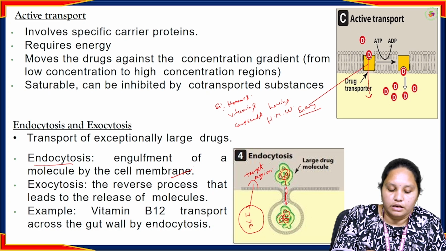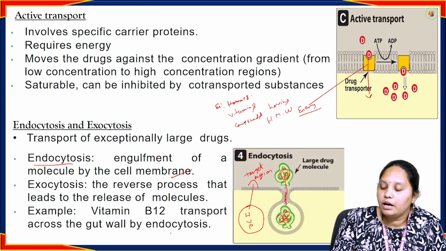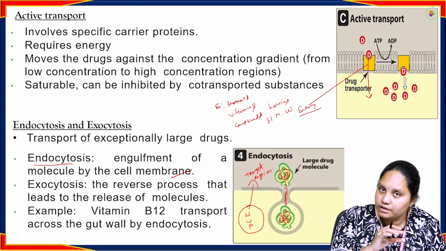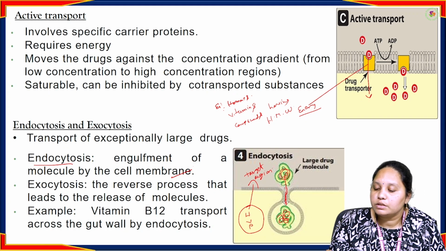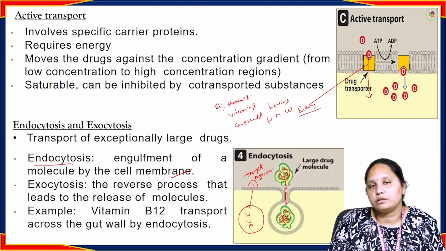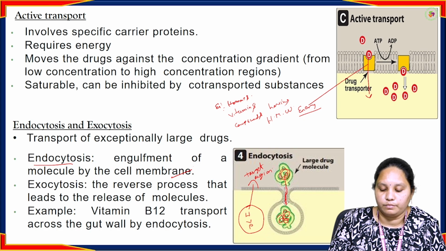Example, vitamin B12 transports across the gut wall by the endocytosis process. It will be there in the small intestine. For that absorption purpose, it follows this engulfment, endocytosis or exocytosis process.